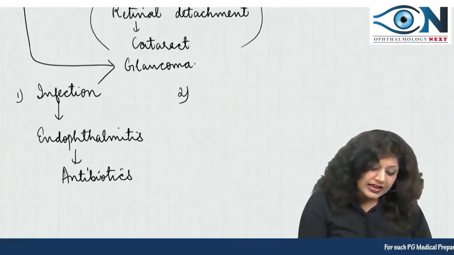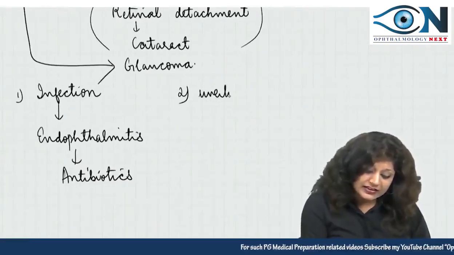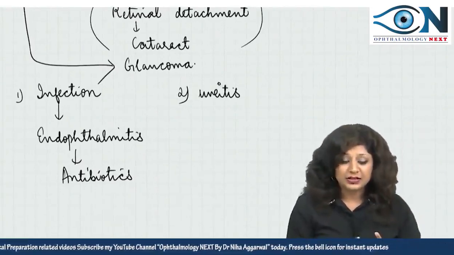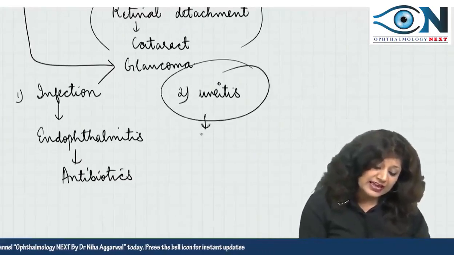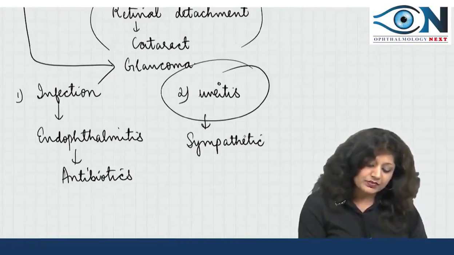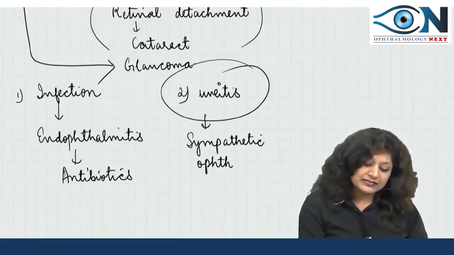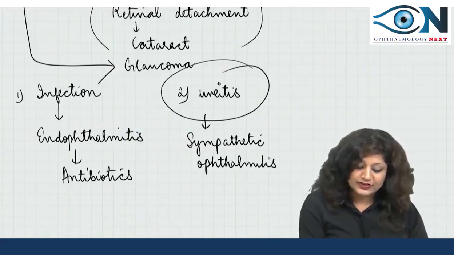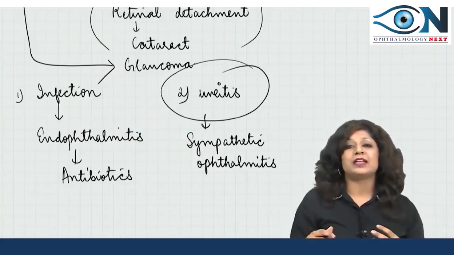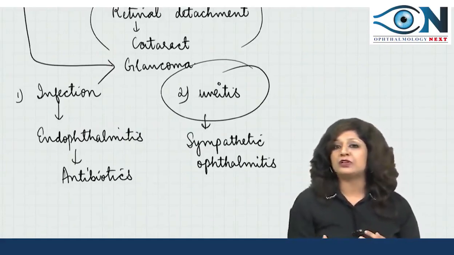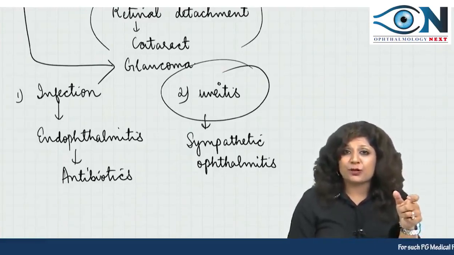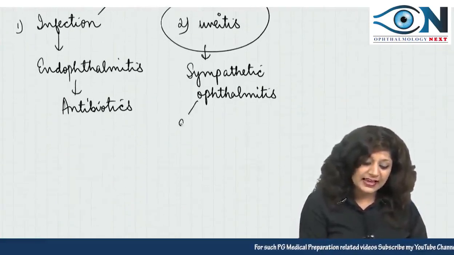Number 2, I am also worried about uveitis because this penetrating trauma will start the inflammation, and especially I am worried about sympathetic ophthalmitis. You know, sympathetic ophthalmitis is again an ophthalmic emergency, and here the trauma occurs in one eye, but the inflammation will move on to the other eye also, and that is why the eye which suffers from trauma is called the exciting eye.